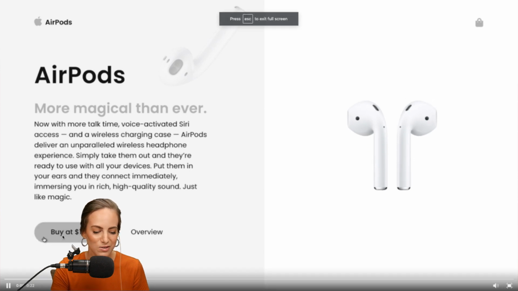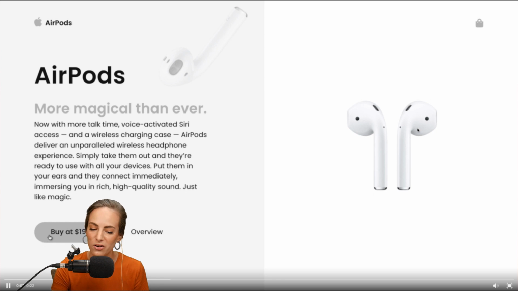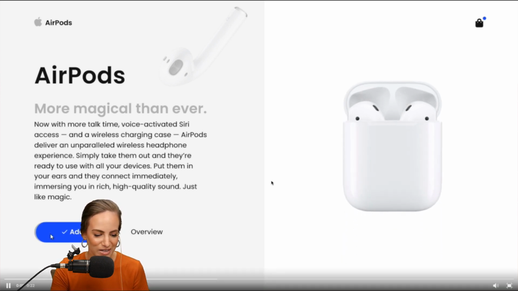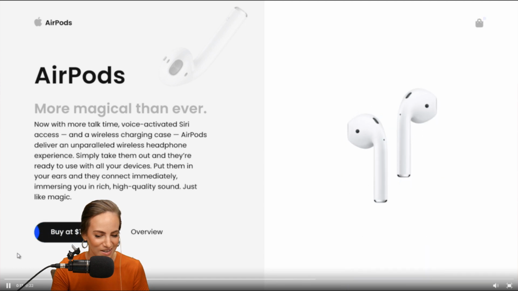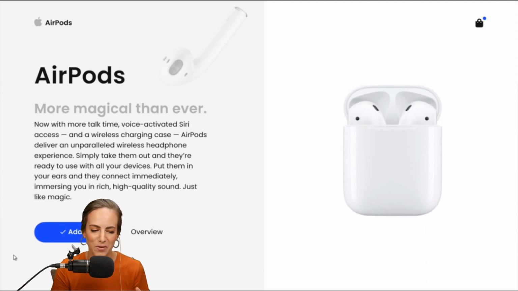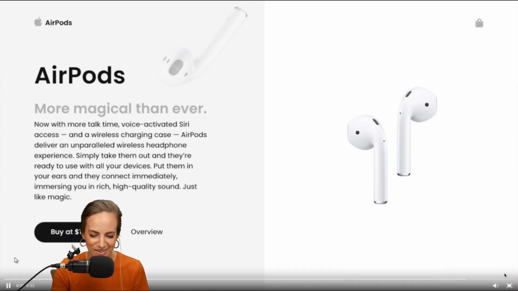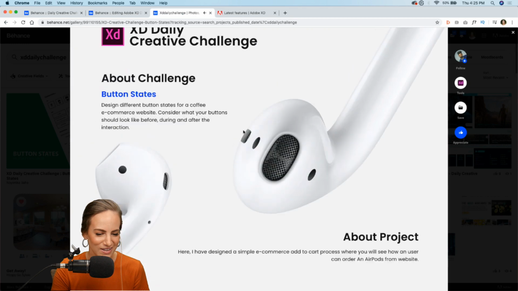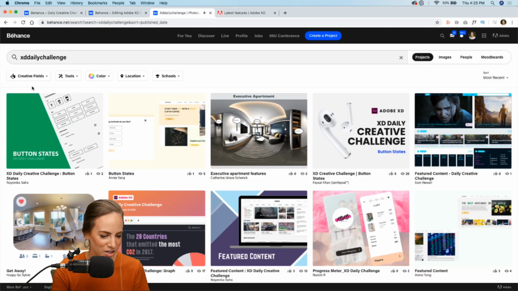Ooh, okay, so we've got hover. Oh, and then other animations happen on the screen. That's cool. That's really cool. Oh, that's awesome. It looks very realistic. I feel like Apple actually does this on their website. That is awesome. Good idea. Thanks for sharing that, Faisal, if you're watching.